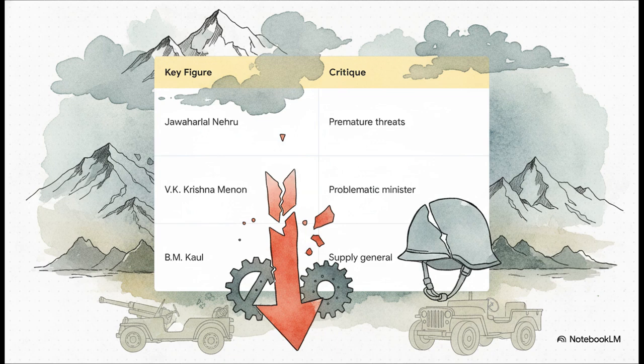The analysis zeroes in on 3 main figures. First, Prime Minister Nehru for making tactical errors and totally misjudging the threat level. Second, Defense Minister V.K. Krishna Menon, whom the source describes as a highly problematic figure during the whole crisis. And third, General B.M. Kaul. The really glaring issue highlighted here is that General Kaul's primary background was actually in logistics and ration supply, yet he was inappropriately placed in a high-level combat command role despite lacking the necessary battlefield experience for it.